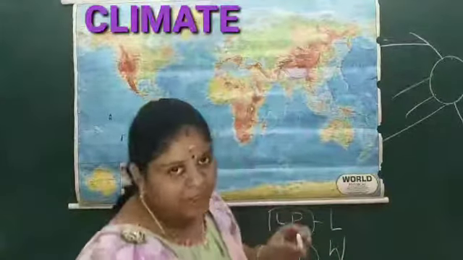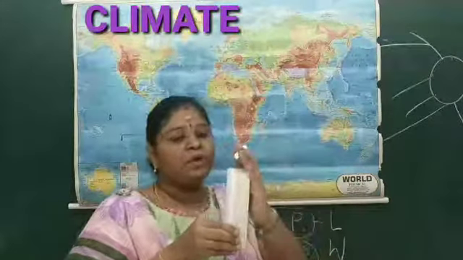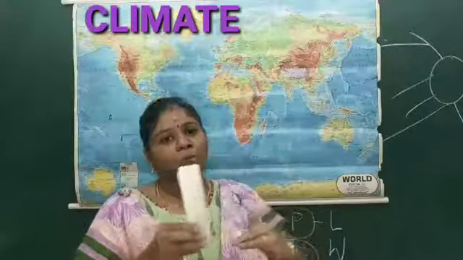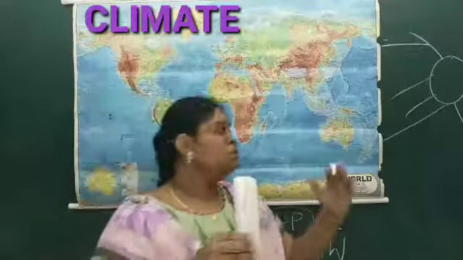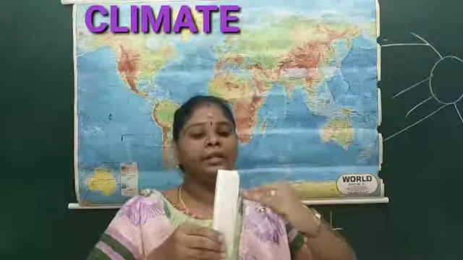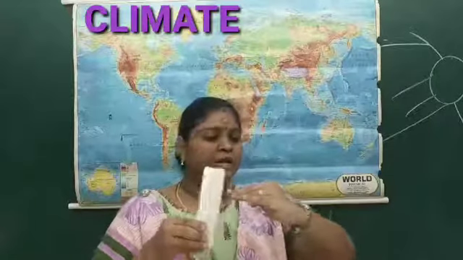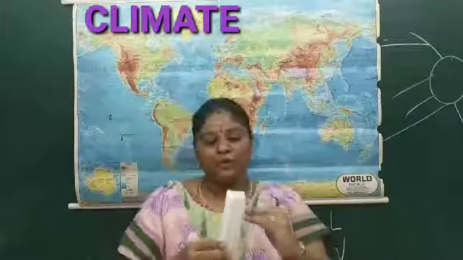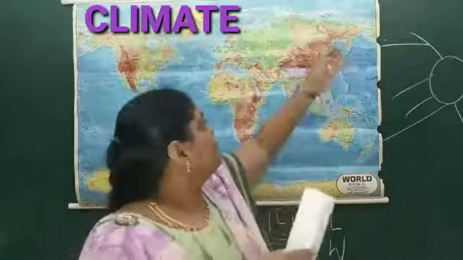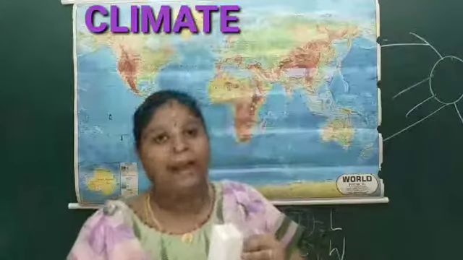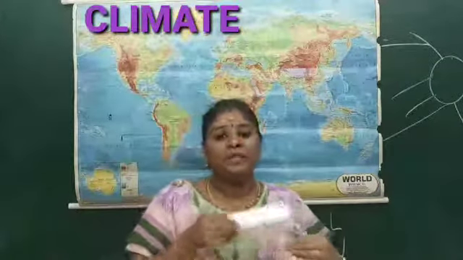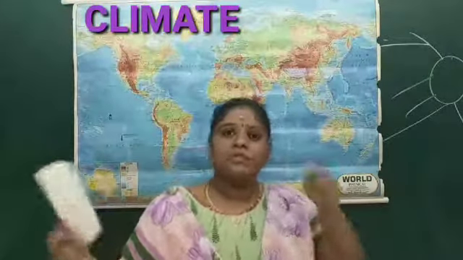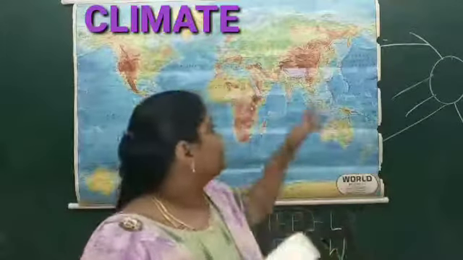If the mountain is like this, and the land area is below that, the intense heating will not be that much. But you know, this Tibetan Plateau is at a 90 degree, it is like this. So this is how the landmass of the Tibetan Plateau is there. When it is heated by the sun's rays, it will get heated, and also this Tibetan Plateau was formed due to the emission of lava, through volcanic eruption.